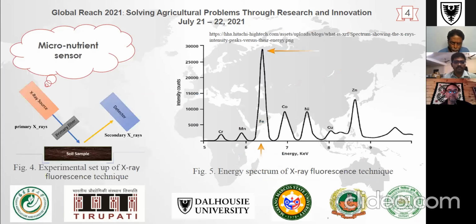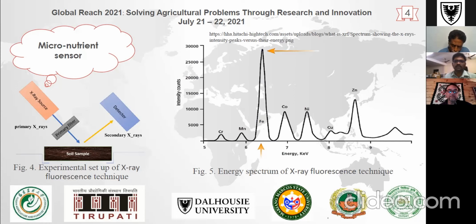Next, coming to the micronutrient sensor, there are seven essential micronutrients present in the soil: boron, zinc, manganese, iron, copper, molybdenum, and chlorine. The detection and quantification of these micronutrients is necessary for balanced plant growth. So the quantification using a micronutrient sensor is very necessary.